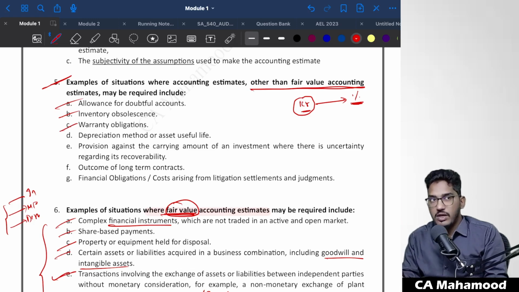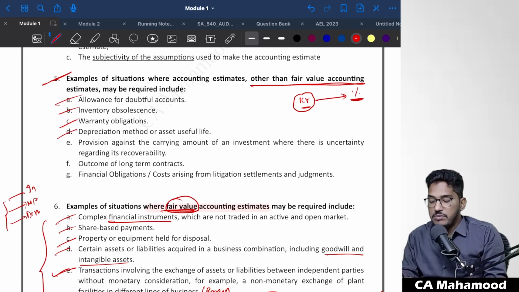Warranty obligations are also not dependent on market prices. It depends on the contractual terms and conditions, what kind of contracts you have with your customers. On that basis, they determine the warranty obligation. They will not pay any attention to the current market value. Depreciation method is also an accounting estimate other than fair value.